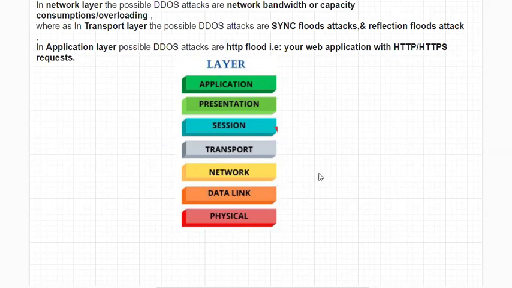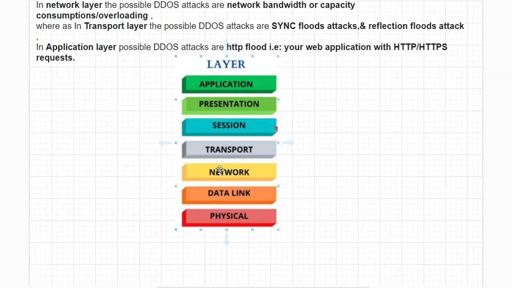In this OSI model, mainly three layers will be affected. So totally seven layers are there: 1, 2, 3, 4, 5, 6, 7. Among these seven, only three layers are affected. What are those three, sir? Those three are the third layer, that is network layer, the fourth layer, transport layer, and the seventh layer, that is application layer. These three layers will be attacked by hackers by using the DDoS attack.